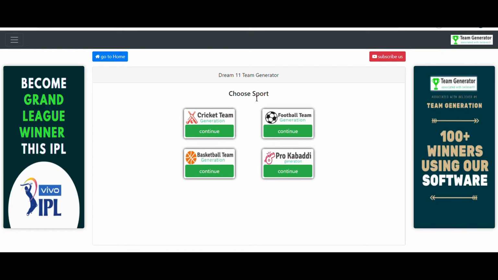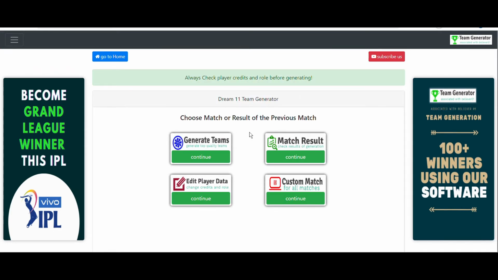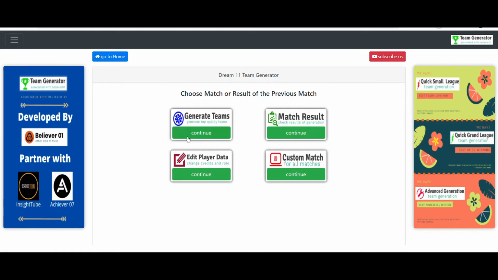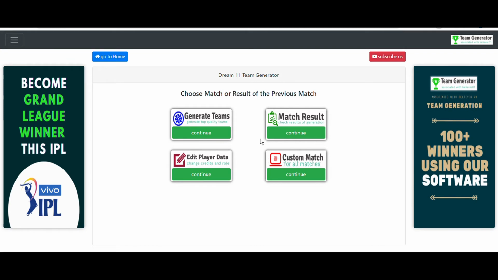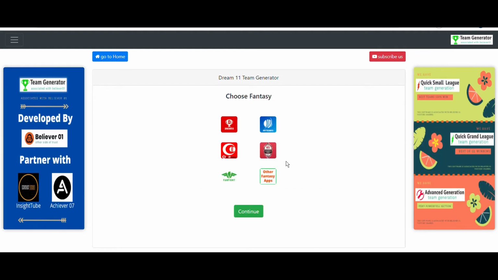So first of all, let's click on cricket here, and after that we need to choose match, sorry, we need to generate the teams here. There are a bunch of options here. Those who want to know how the software completely works, you can check our YouTube channel, or I will provide some of the videos with the complete details of the software in the description box as well as in the comment section. After that, click on generate teams here. And after that, choose fantasy. Here you can choose any fantasy that you are playing. Here we are going to select Dream 11.